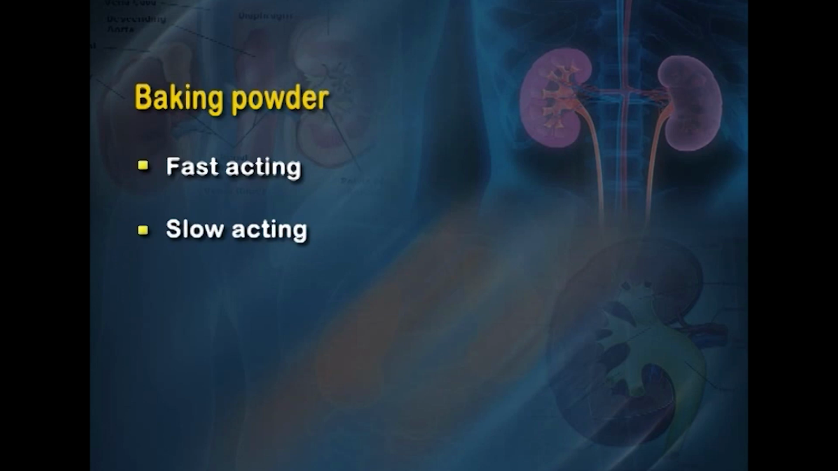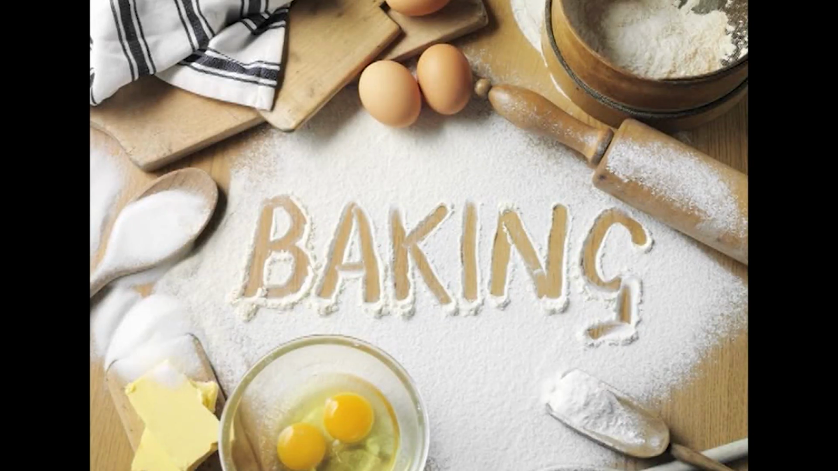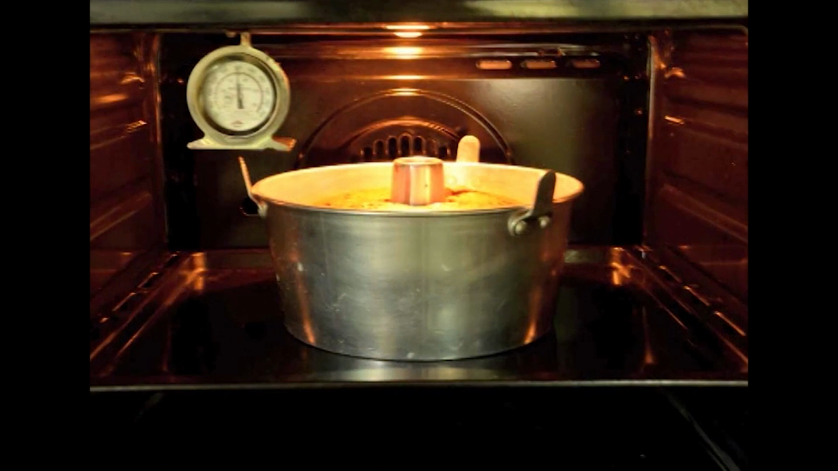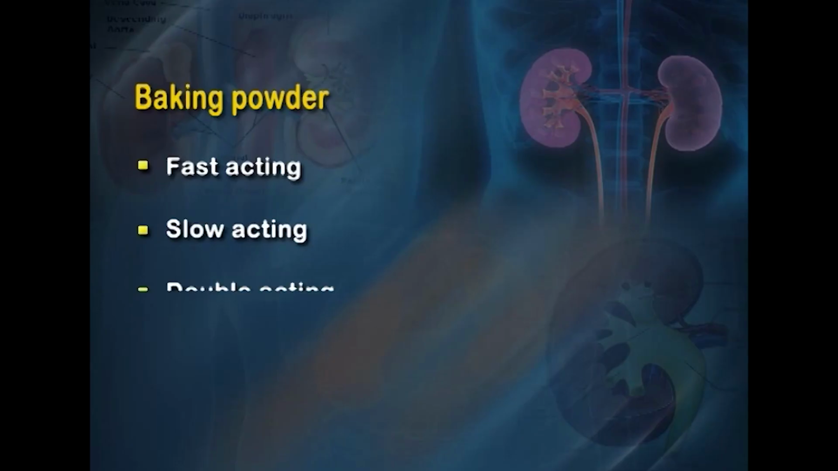Slow acting. The slow acting ingredient will be either sodium pyrophosphate or sodium aluminium sulphate. These are the powders which do not release the greatest percentage of their leavening gas until the product is heated in the oven.